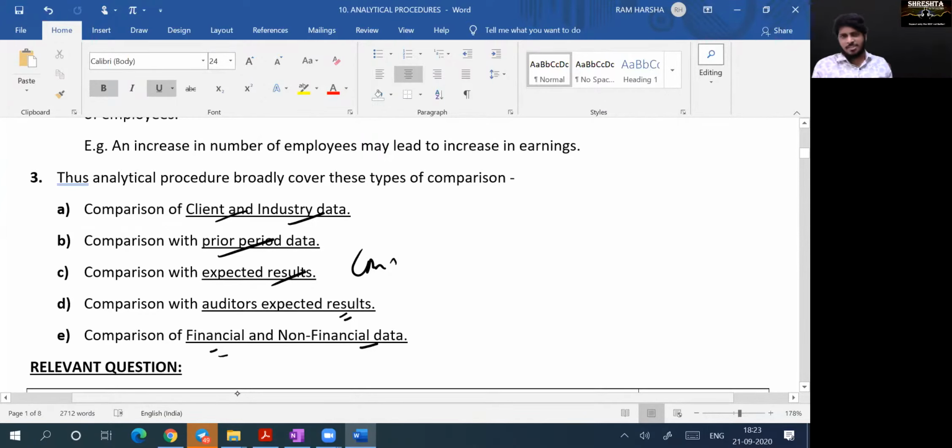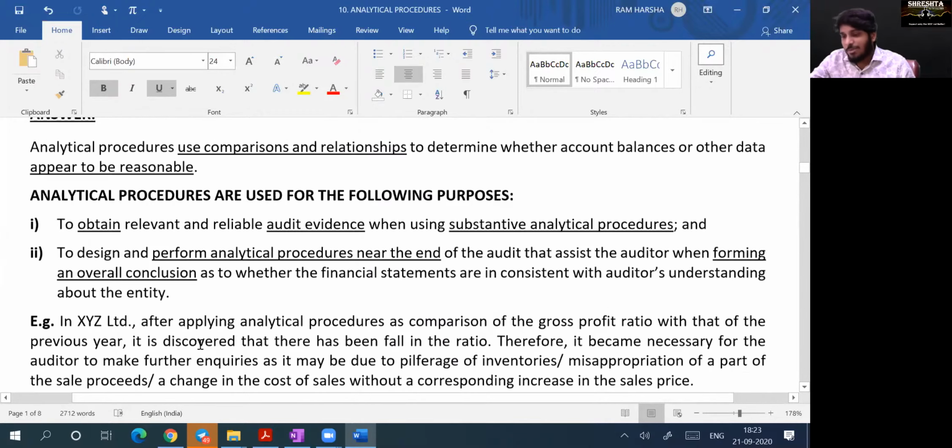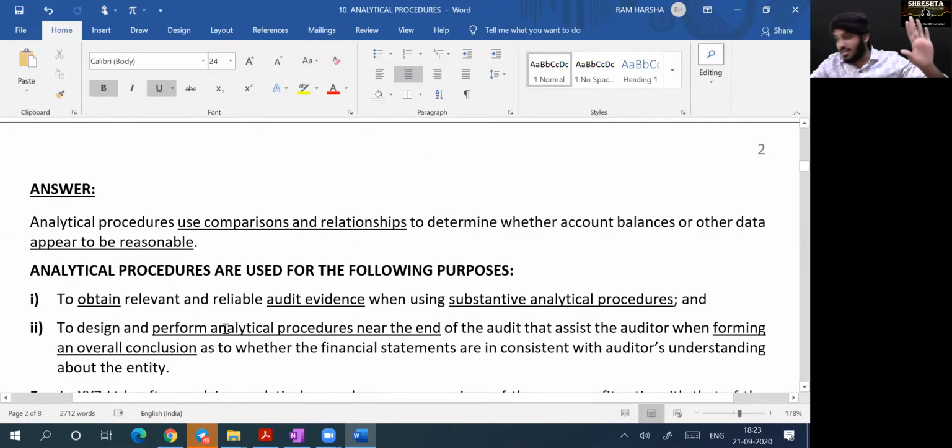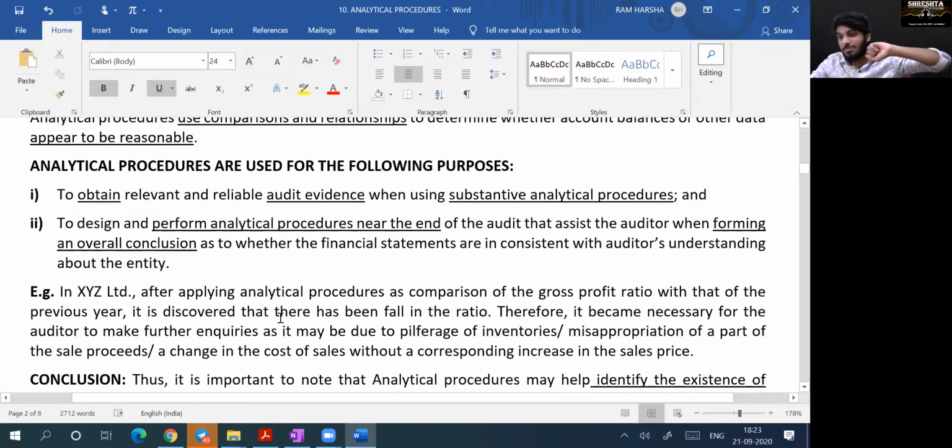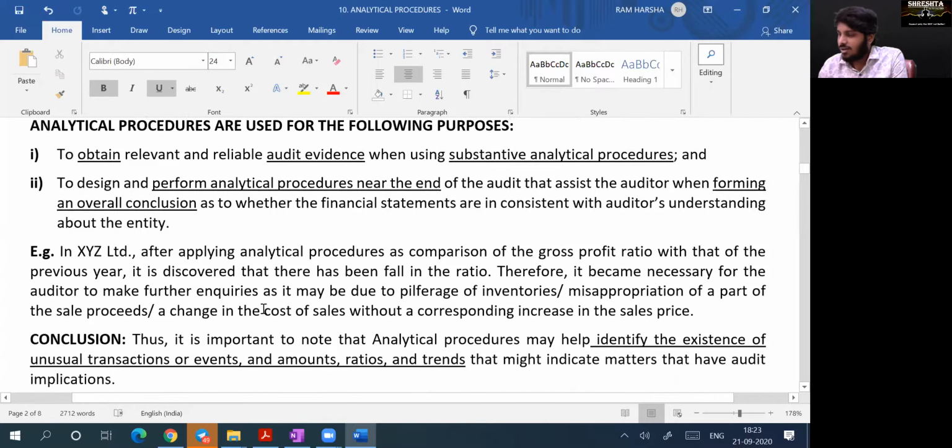That's it. So from next question onwards, now anyhow you understood analytical procedure, so next question onwards, it will be dead easy for us. What is the purpose of analytical procedure, Sudhir? If someone asks you, what is the purpose of analytical procedure?